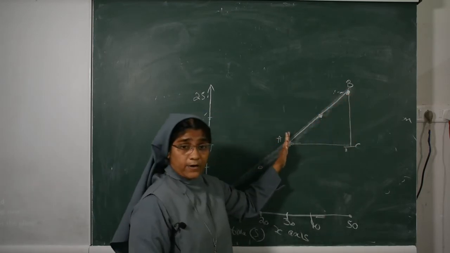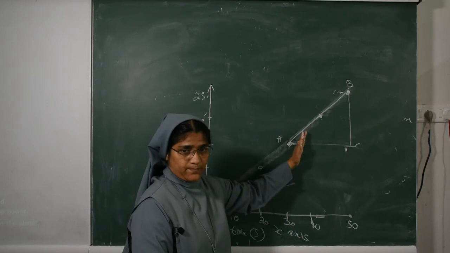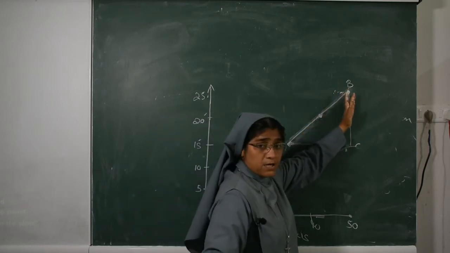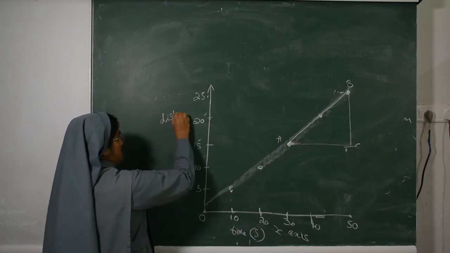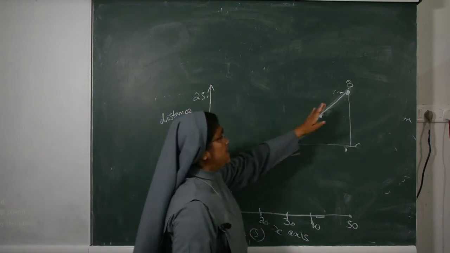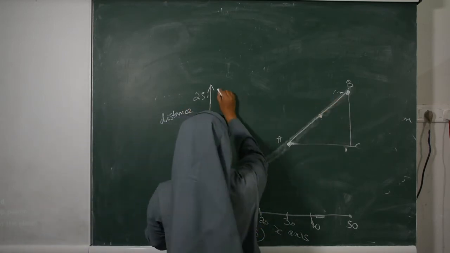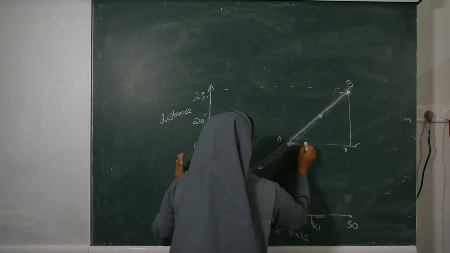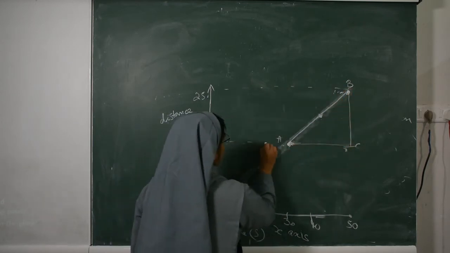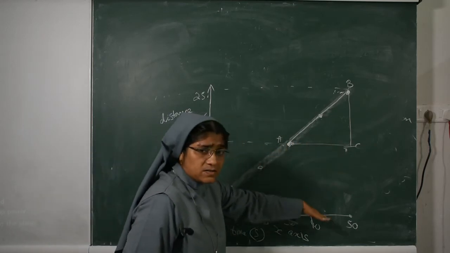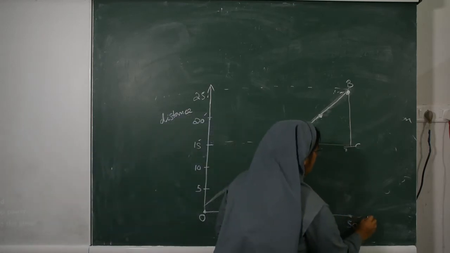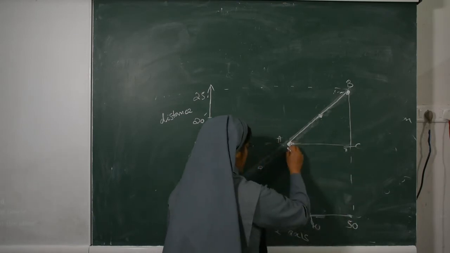BC is a side of the triangle ABC. BC gives the value of distance, which we are writing on the y-axis. Now AC gives the value of time.